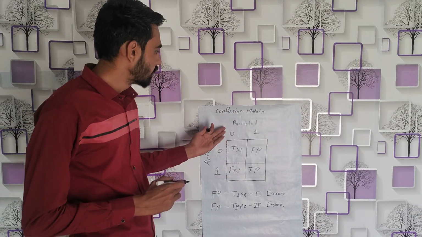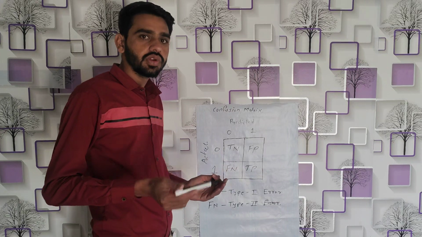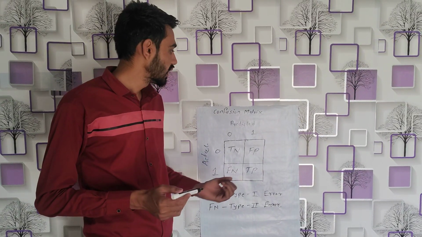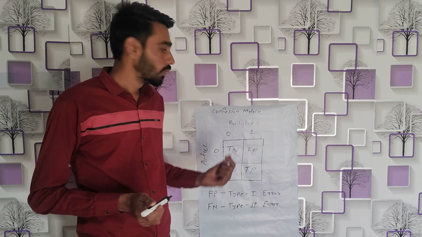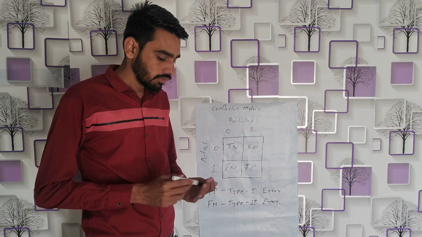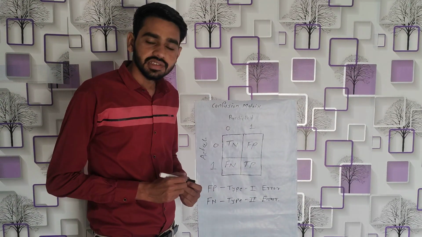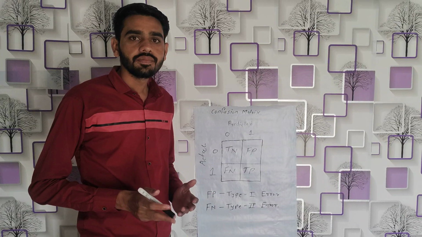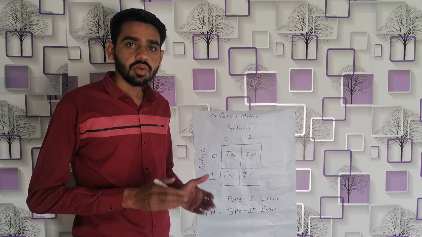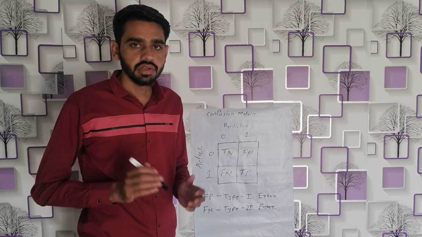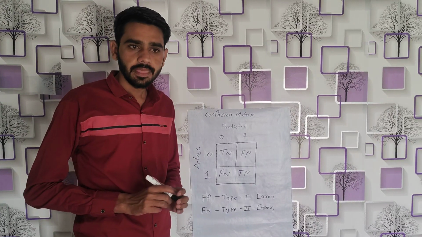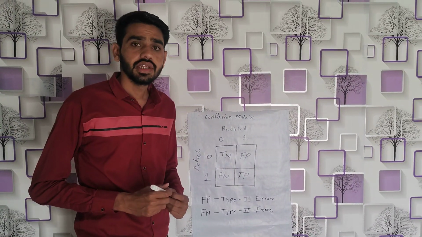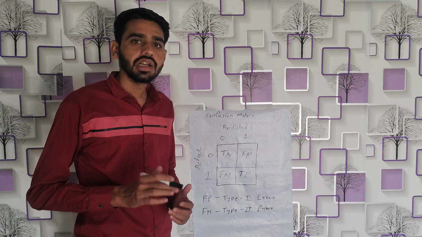So, the confusion matrix is very important, but before diving deep into it, we should understand some background. Before going to the confusion matrix directly, we should understand what machine learning is, and where the place of the confusion matrix is in machine learning. So we all know artificial intelligence is a branch of computer science, whereas machine learning is a branch of artificial intelligence.